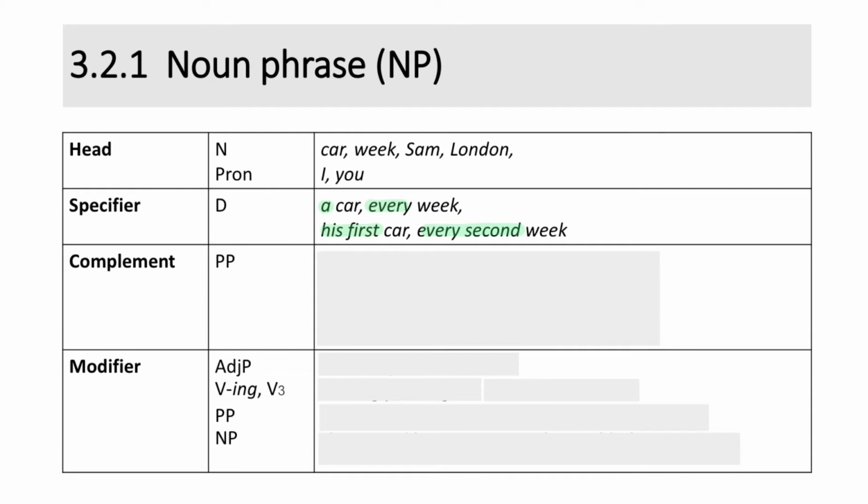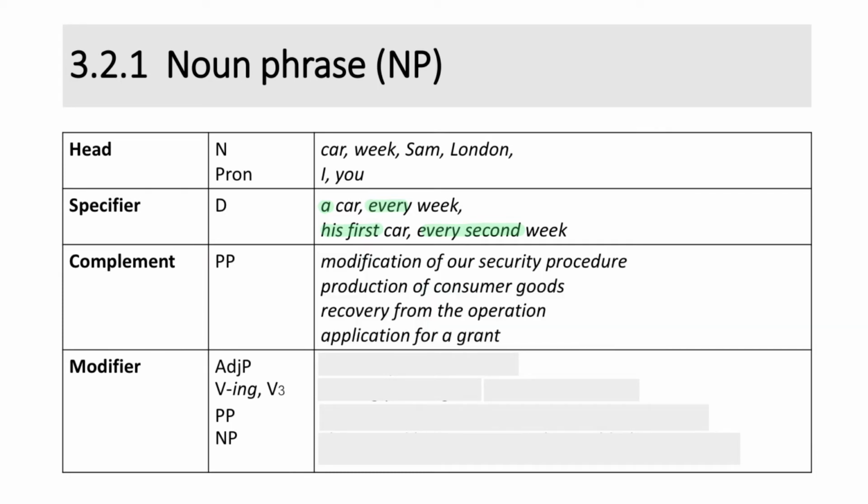Next, complement. A phrase that can serve as complement of a noun is a preposition phrase. For example, in the noun phrase "modification of our security procedure," the preposition phrase "of our security procedure" completes the meaning of modification, and so it is the complement of the noun modification. Similarly, in the noun phrases like production of consumer goods, recovery from the operation, and application for a grant, the preposition phrases complete the meaning of the nouns, and they are the complement of the nouns.